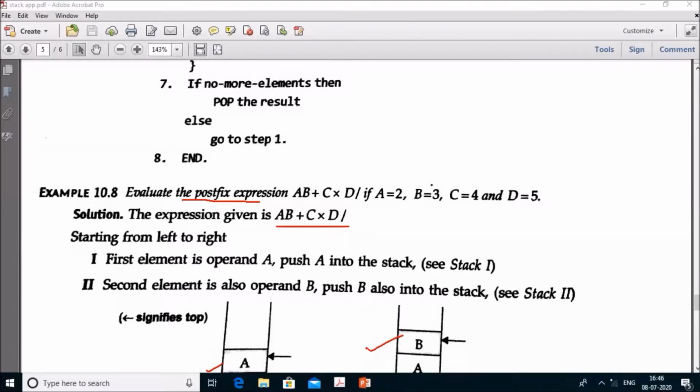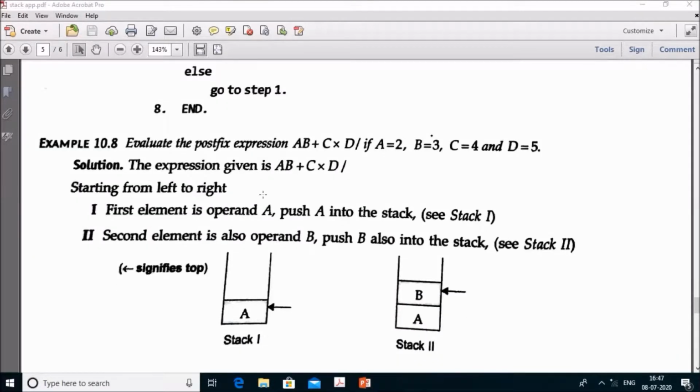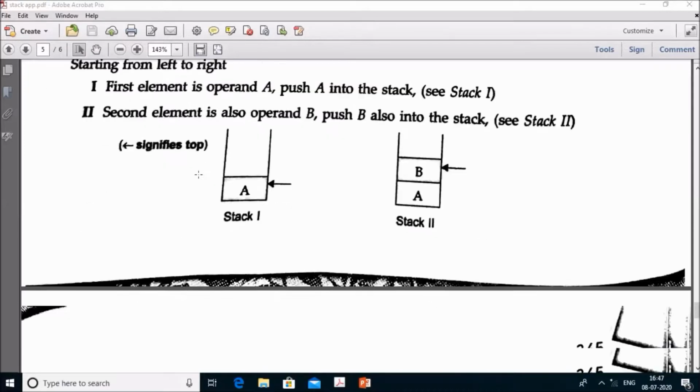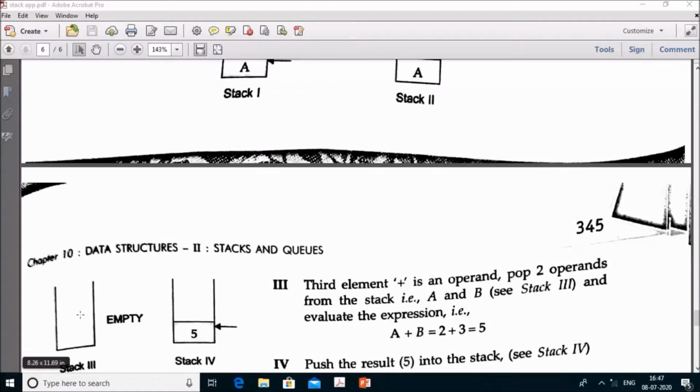Now if you find any operator, then you have to pop the two elements from the stack, and the stack goes empty. When you pop two elements from the stack and perform the operation, b gets removed first and then a gets removed, and the operation performed is a plus b.